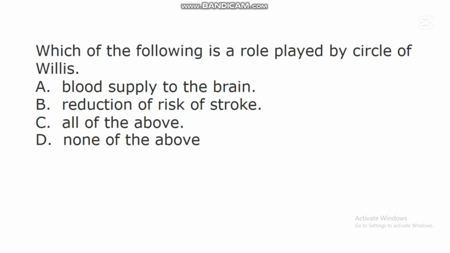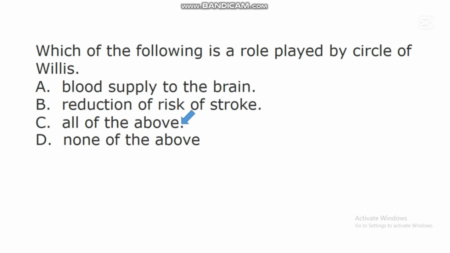In this question, the correct answer is C. All of the above. There is what we call circle of Willis. Research has shown that this circle of Willis is the interconnection of different arteries that work together to supply blood to the brain.